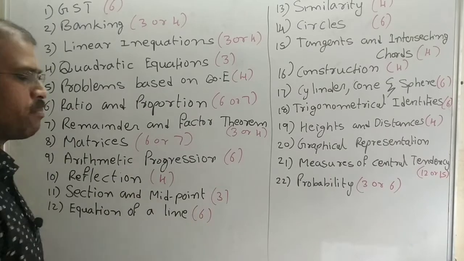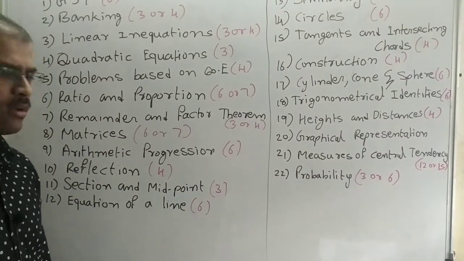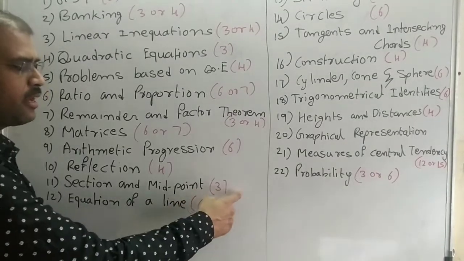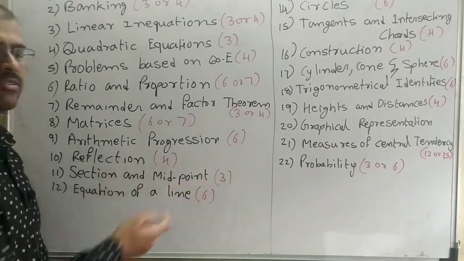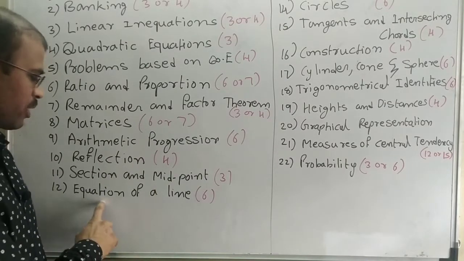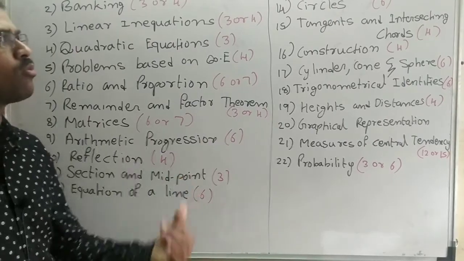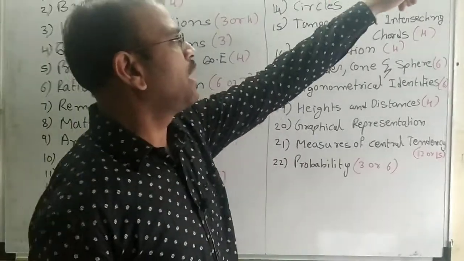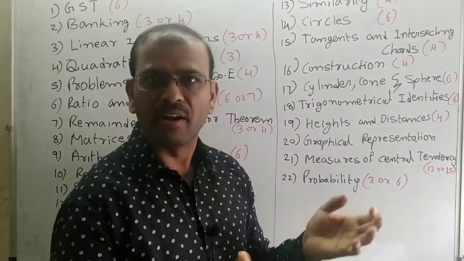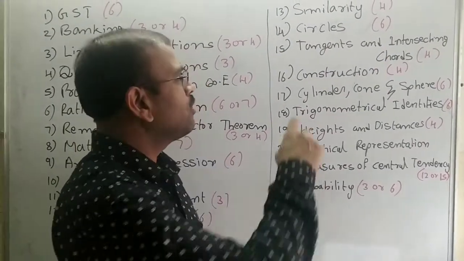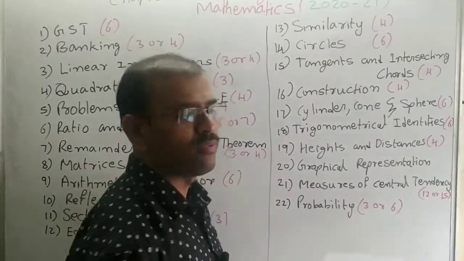Now section and midpoint formula. So this chapter, they will ask usually 3 marks. Now I guess it, this year they may can ask for the 6 marks. 1 question can come from the section formula, 1 question can come from the midpoint. So equation of a line, usually they will ask 6 marks. That means 2 questions will come from here. The similarity. In the similarity also, the maps and models, they removed it, other part also. So one another important thing is we need to notice. So this chapter they will ask 4 marks.